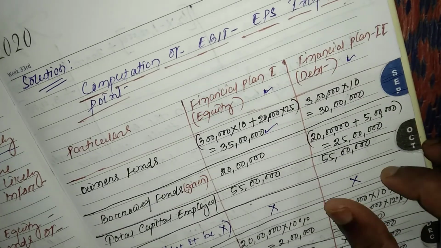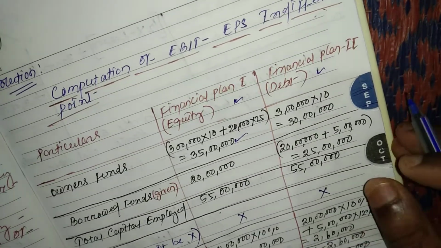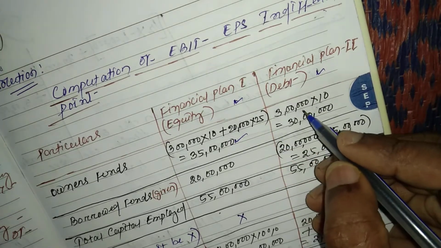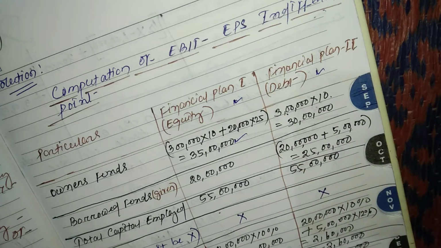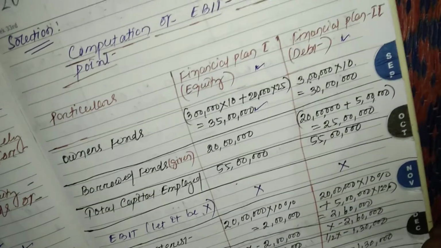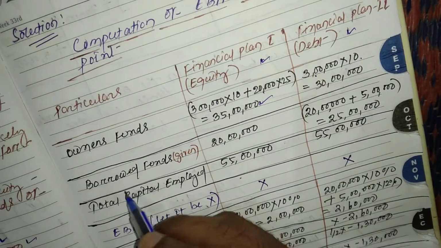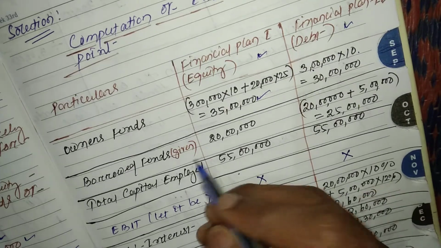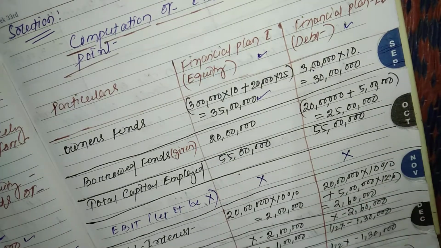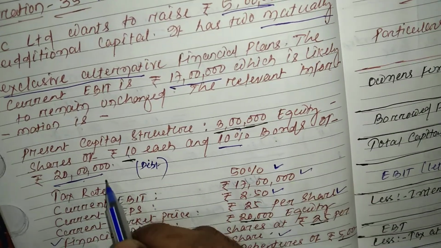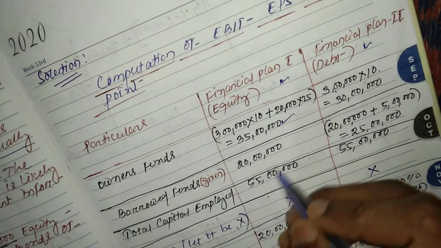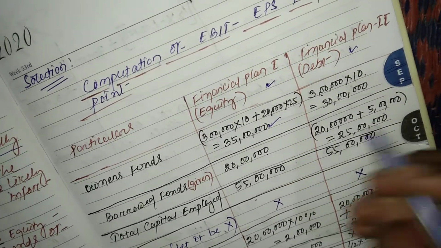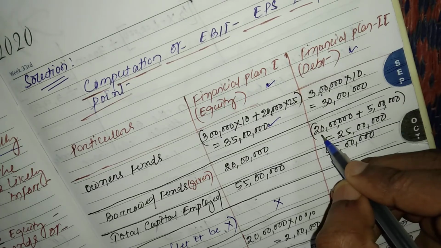Similarly, in case of financial plan 2, only 3 lakh into 10, that is 30 lakh. Again, borrowed fund is given in the question, rupees 20 lakh. For financial plan 1, borrowed fund is 20 lakh, and for financial plan 2 there are two borrowed amounts: 20 lakh plus 5 lakh extra.